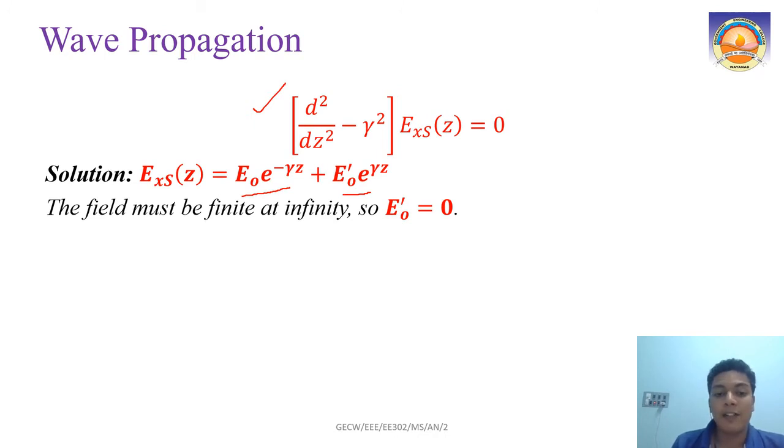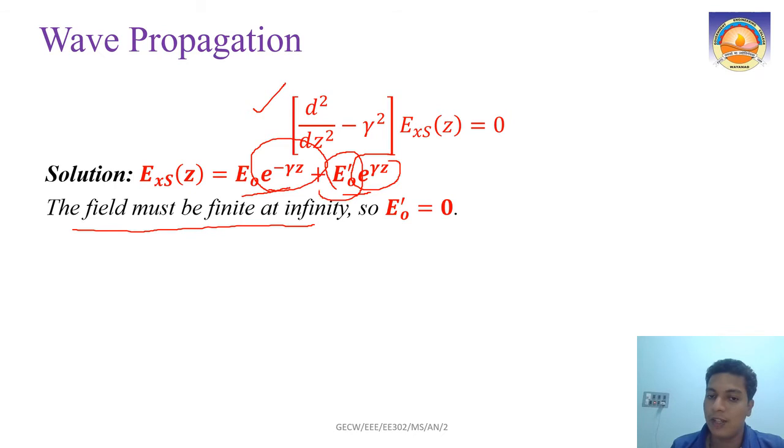Now one understanding that we are going to apply here is that the field must be finite at infinity, right? Even if it reaches infinity, your field must be finite. If you take these two functions, e raised to minus gamma z is a decaying exponential with respect to space, whereas e raised to gamma z is an increasing exponential. It is not going to decay, so at infinity it will approach infinity. To avoid that, we use our understanding that E0 dash will be equal to 0. Otherwise your electric field will not be finite at infinity.